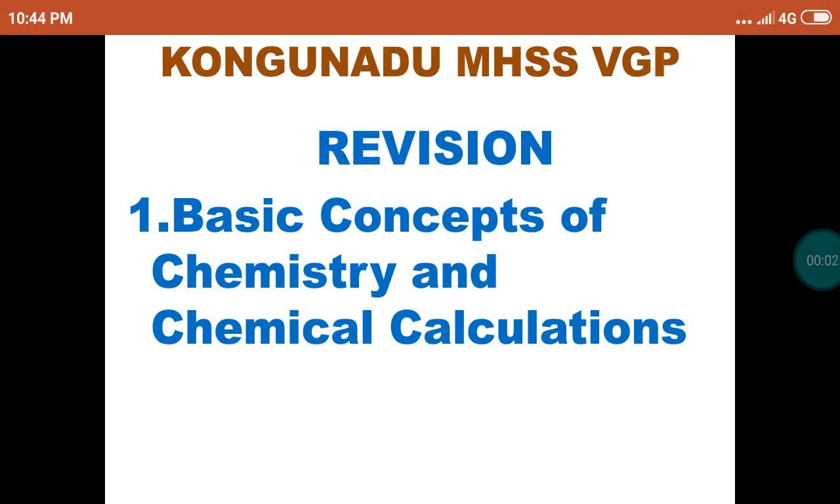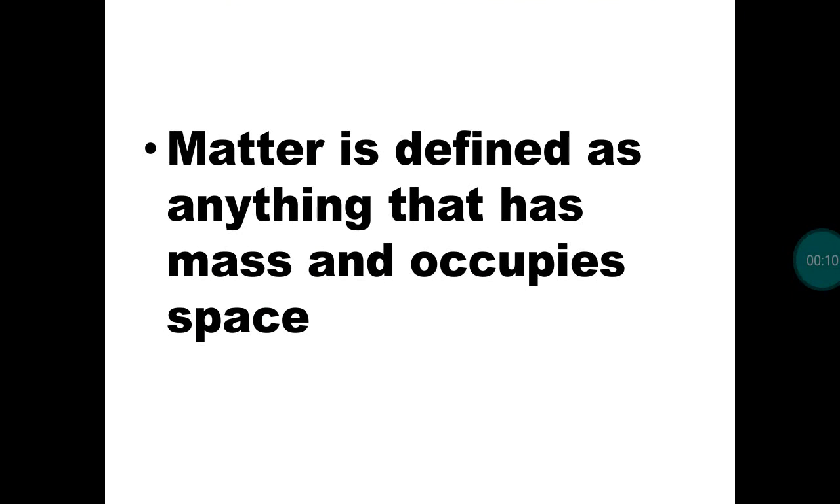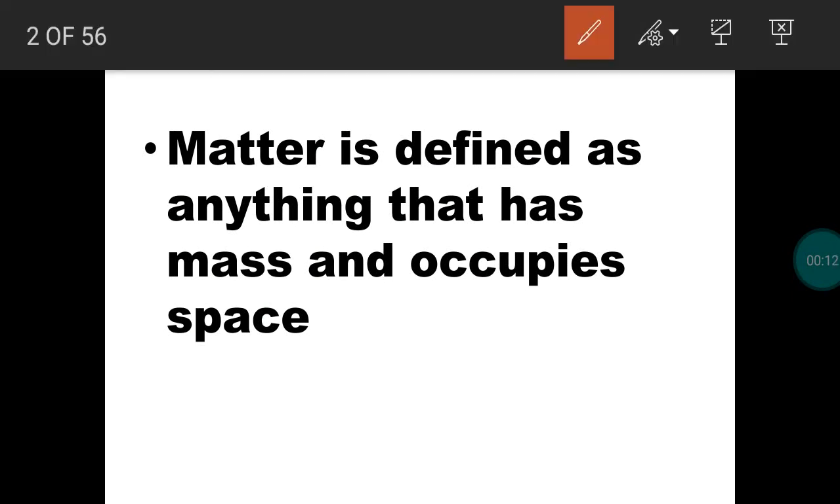Dear students, today we are going to revise the first lesson, basic concepts of chemistry and chemical calculations. These basic concepts you already studied in lower classes. First, what is the definition of matter? If any substance in the universe has mass and occupies certain volume, we call it matter.